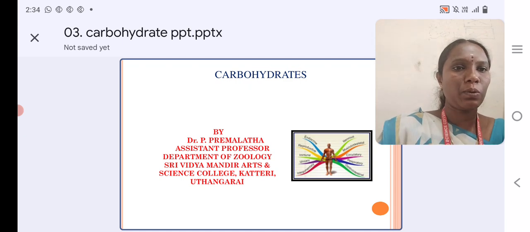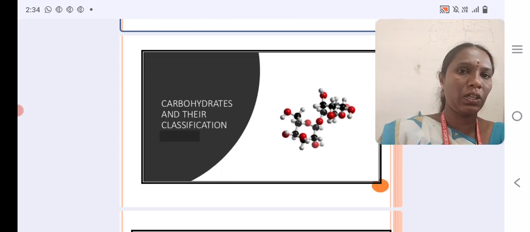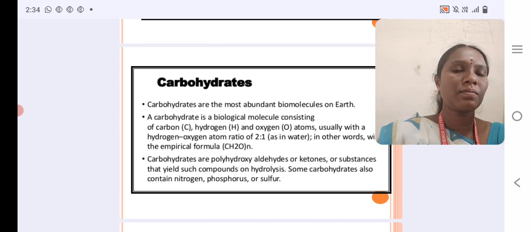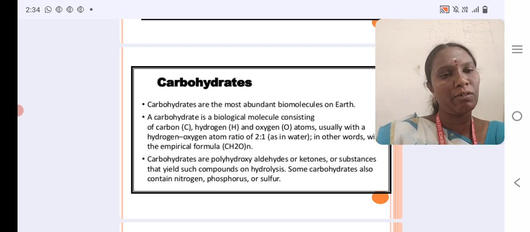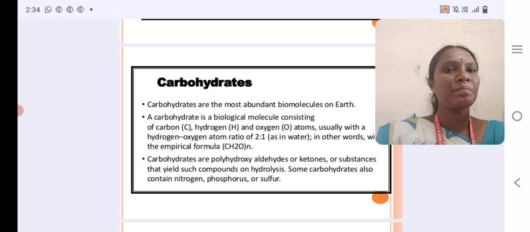Now I discuss carbohydrates and their classification. Carbohydrate plays a main role in our day-to-day life activities. It gives energy for our body.